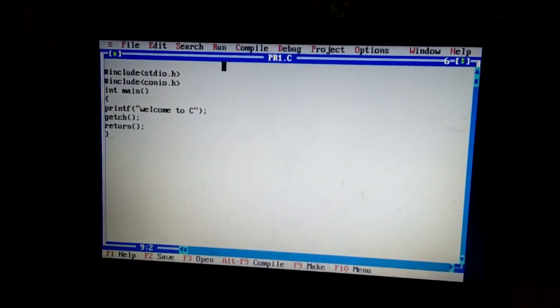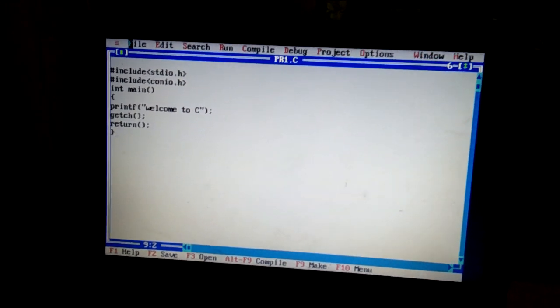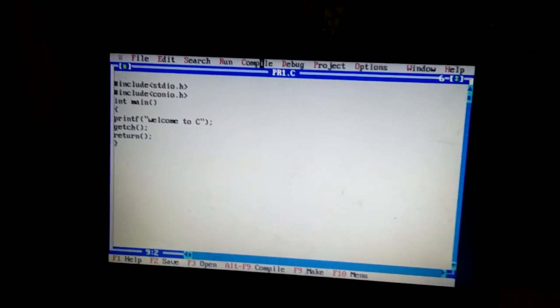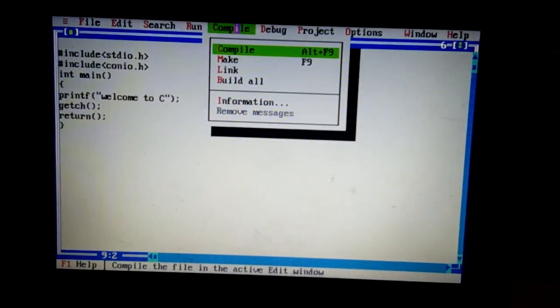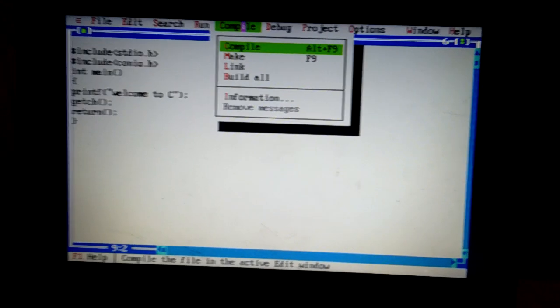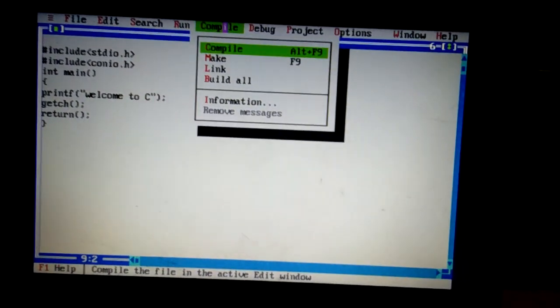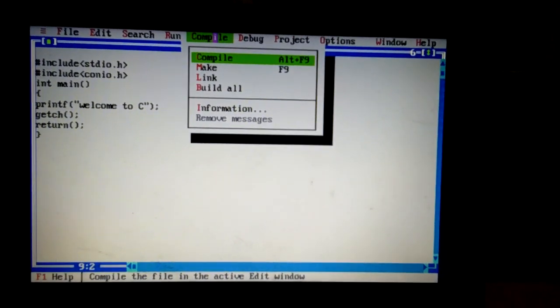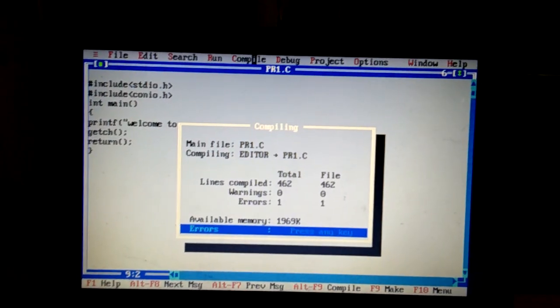You can open the menus here. To compile, you press Alt C, and you can get the compile option. You can also use the mouse, but sometimes what happens in Turbo C++ is that after some time your mouse pointer will get stuck on the screen. So it is better to open the menus using the shortcut commands. Alt C will open the pop-up menu of compile, then select the compile option.